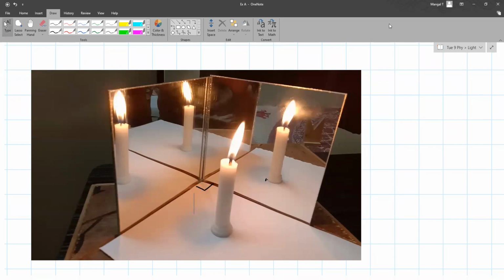Now, in the same manner, I can again take two mirrors. But what I will do is take something like this. Just a minute, I will show you.